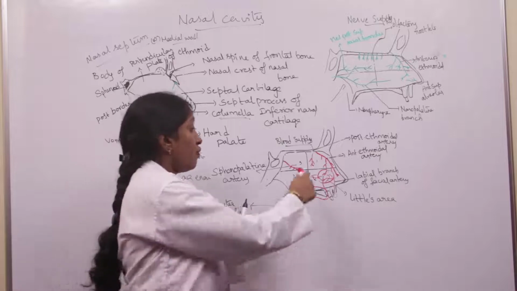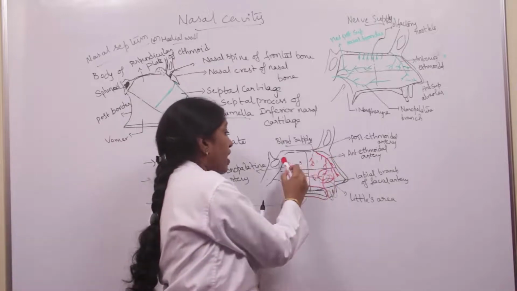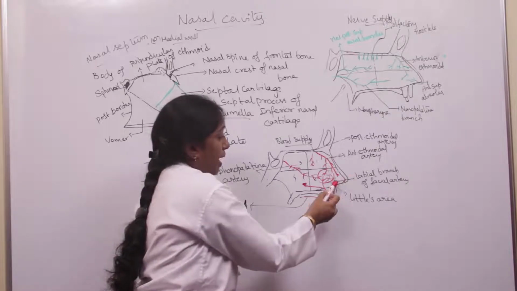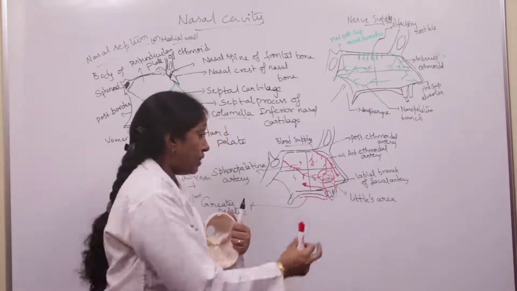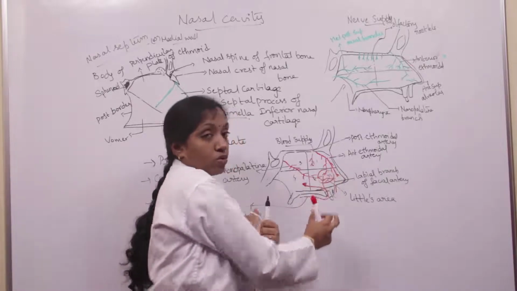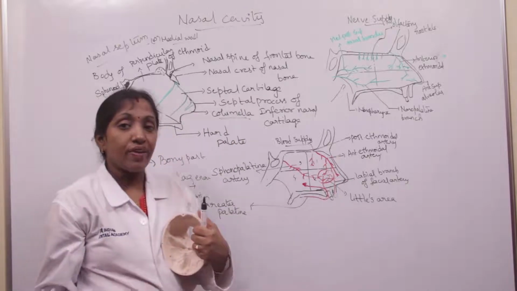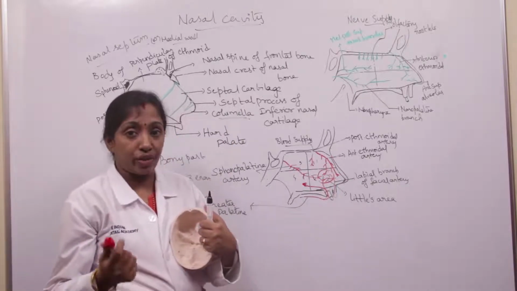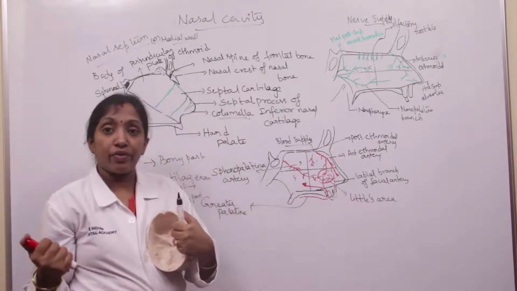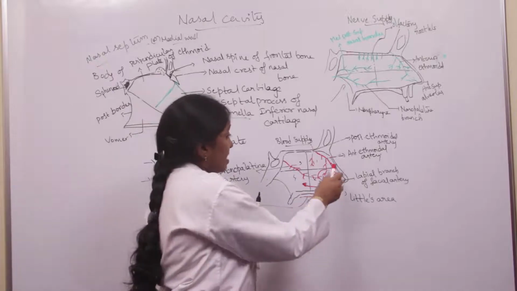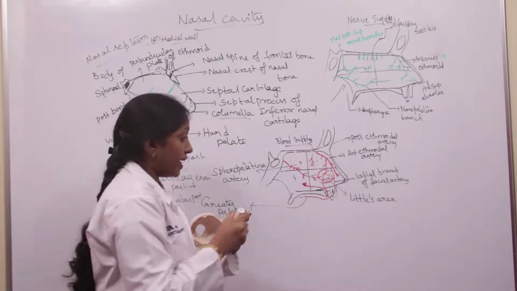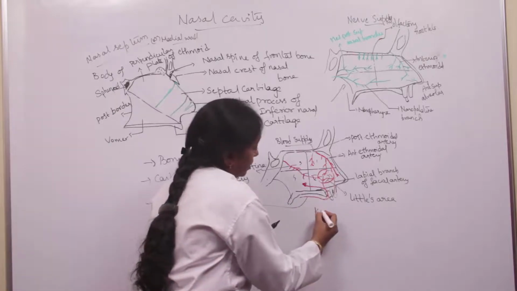And here in the anteroinferior quadrant, all four arteries, that is anterior ethmoidal artery, sphenopalatine artery, greater palatine artery, and labial branch, form a plexus at the anterior-inferior quadrant of the nose. This area is the common site for bleeding of the nose, epistaxis. We call this area Little's area. The plexus formed here by these four arteries we call Kisselbach's plexus.